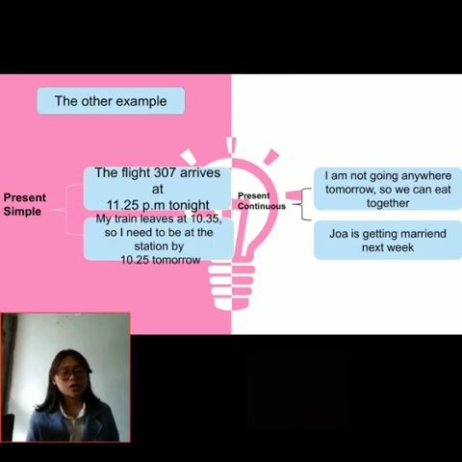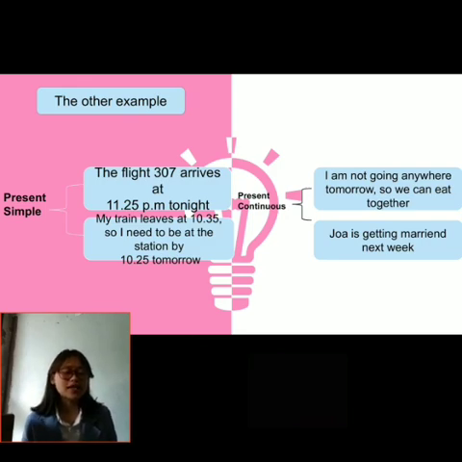Okay, here I also have other examples. So let's see the examples. The first one is the example of present simple for future time. The flight 307 arrives at 11:25 p.m. tonight. Then my train leaves at 10:35, so I need to be at the station by 10:25 tomorrow.